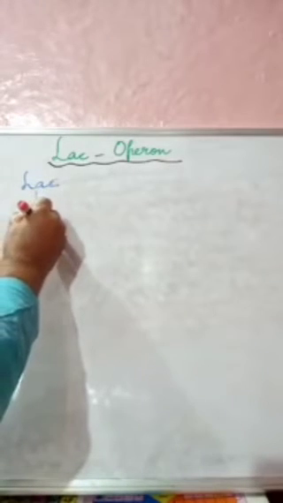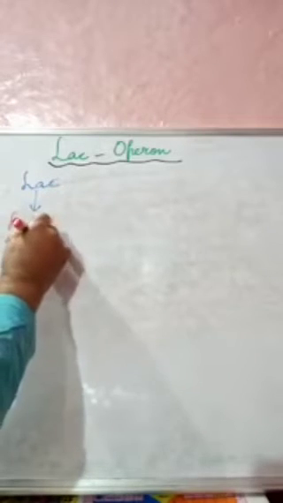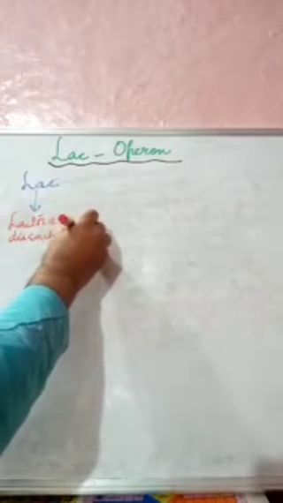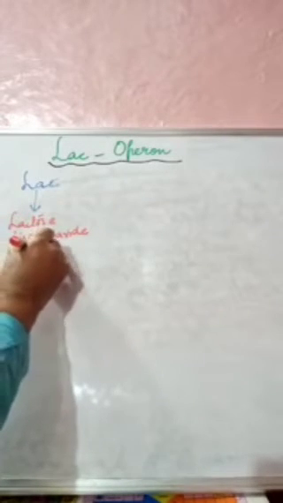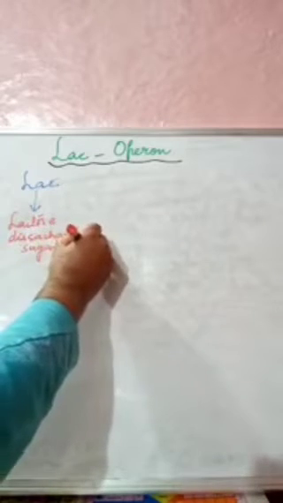Now, why is this LAC OPERON named so? If we take the term LAC, it means lactose, which is a disaccharide sugar, and this sugar acts as an inducer.